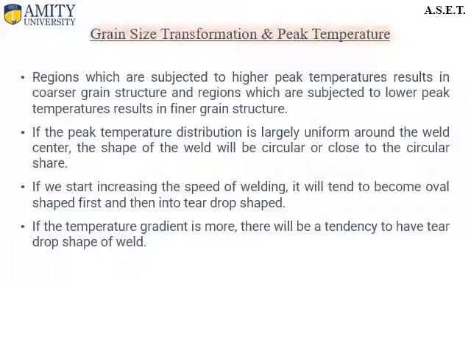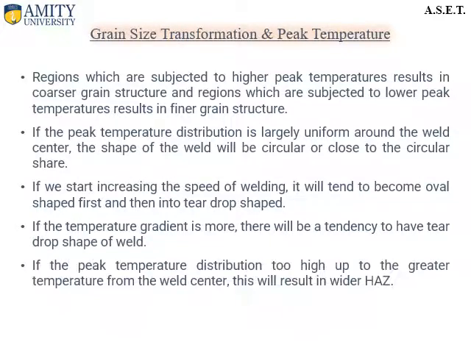If the peak temperature distribution is largely uniform around the weld, the shape of the weld will be circular or similar to a circle. If we start increasing the speed of welding, there will be a tendency to have an oval shaped weld, and if we further increase the speed of welding, it will end up in a teardrop like shape. If the peak temperature distribution extends to a high temperature far from the weld center, this will result in a wider heat affected zone.